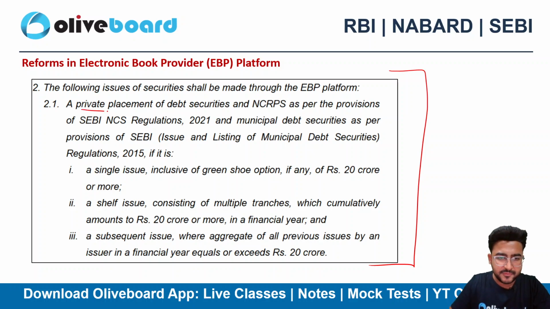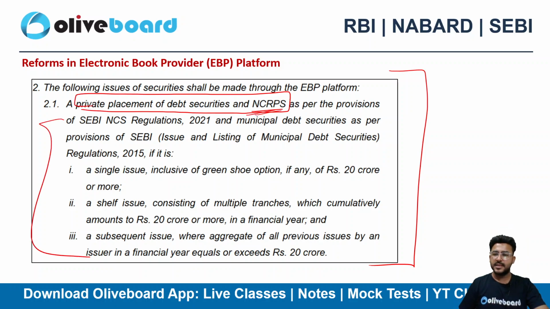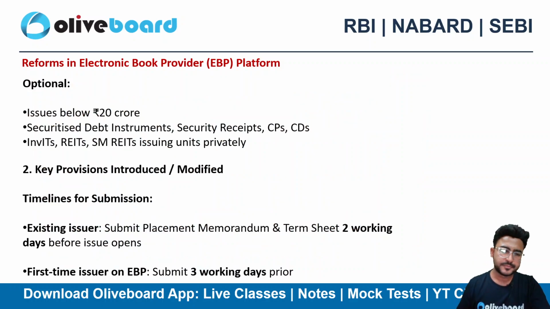So if you are making a private placement of debt securities or non-convertible redeemable preference shares, then you need to follow these guidelines. If the issue is 20 crore or more, you need to do it via the EBP platform, and that's compulsory. However, if the issue is below 20 crore, then it's optional for you. If you feel like using it, you can do it. It's not that you must use it only when it is mandatory; even if your issue is smaller, you can opt for it.